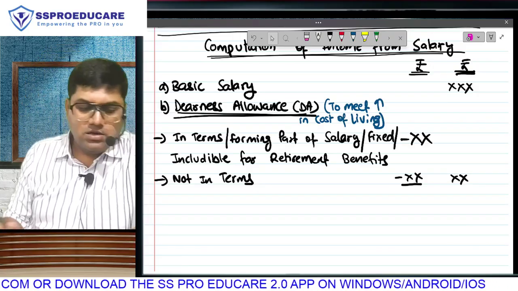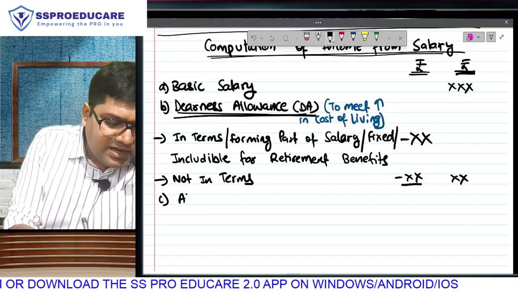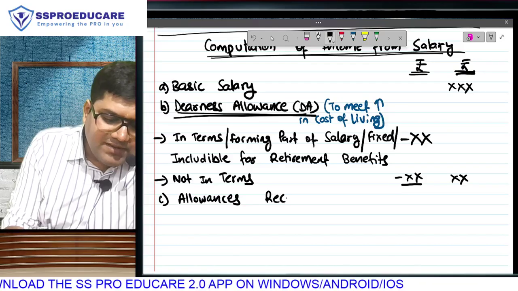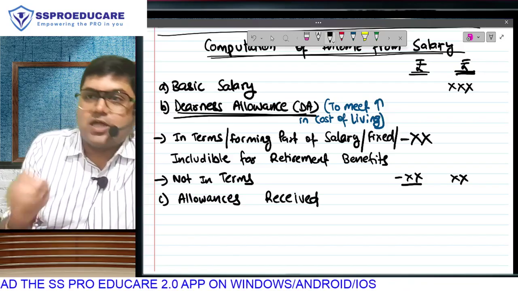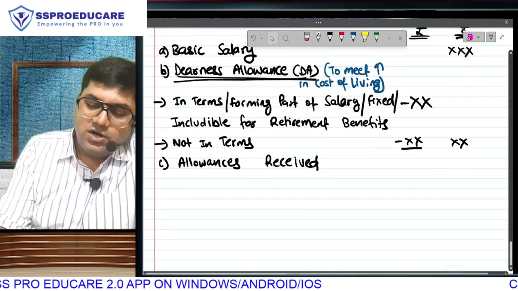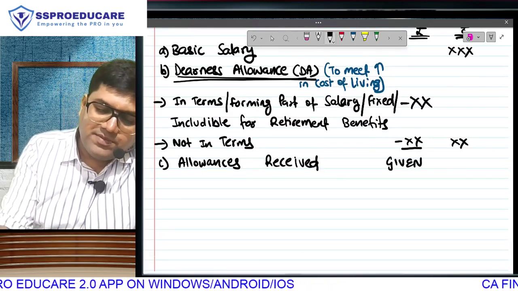Is that clear? Apart from DA, will there be other allowances also received? Now see, under the other allowances, this is the format that I was talking about in point number 8 of the introduction. There is going to be some amount which is received. Do you understand, the amount which is received will be given to us in the question?